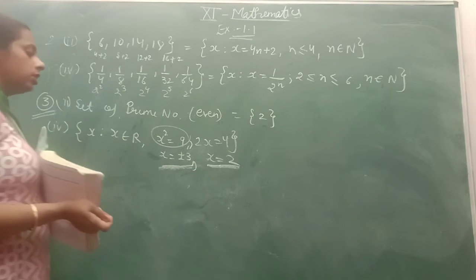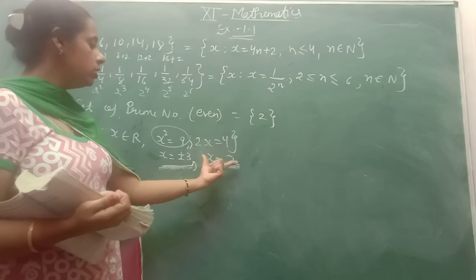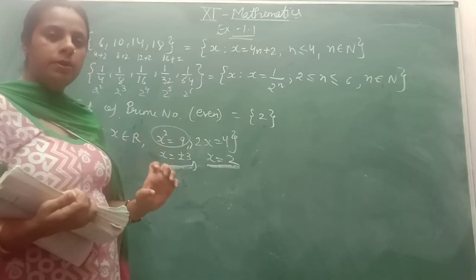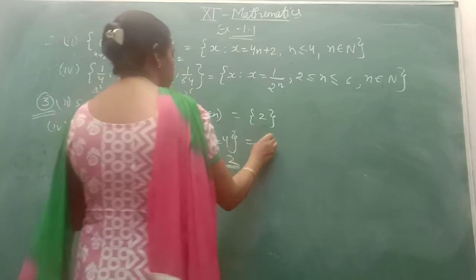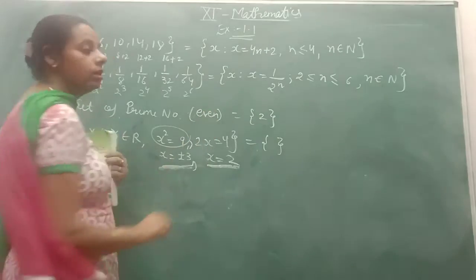No, no. There is nothing same. Here is 3 and minus 3, there is 2. In these two equations, no element is the same. So this is blank. Nothing will come. This is a void set. This is a singleton set.